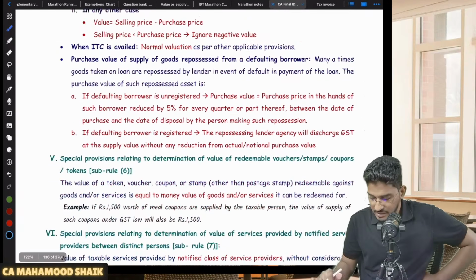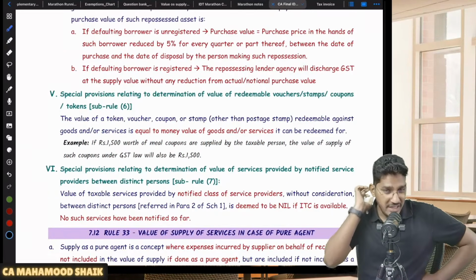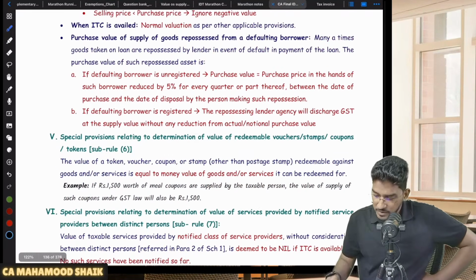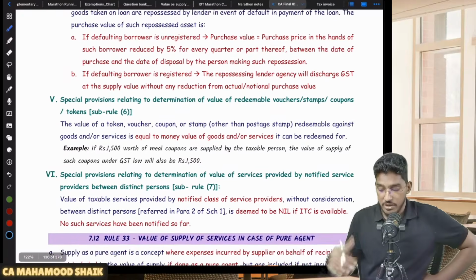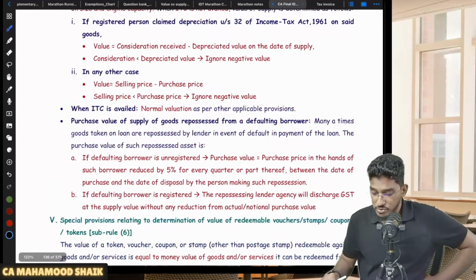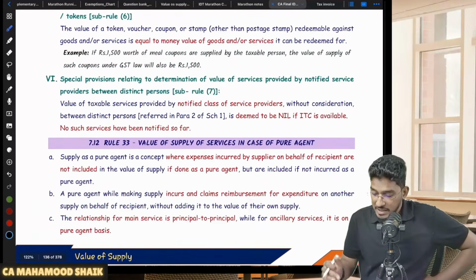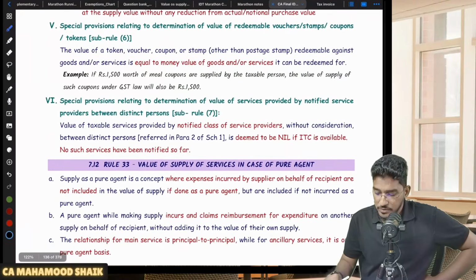Now some tax rates in case of old and used motor vehicles is there. This is some circular. This I am not taking through. This is very rarely tested because it is some advanced circular. Time will not be enough for me to take you through that circular. So I am skipping it, since it is very rarely asked.